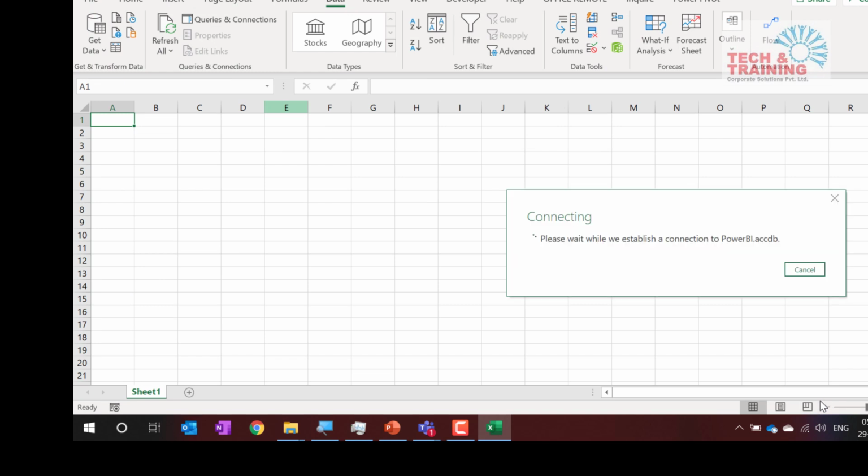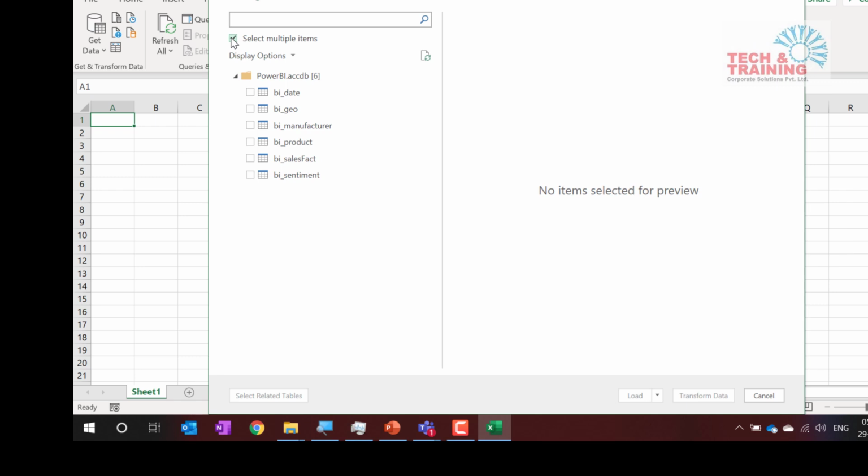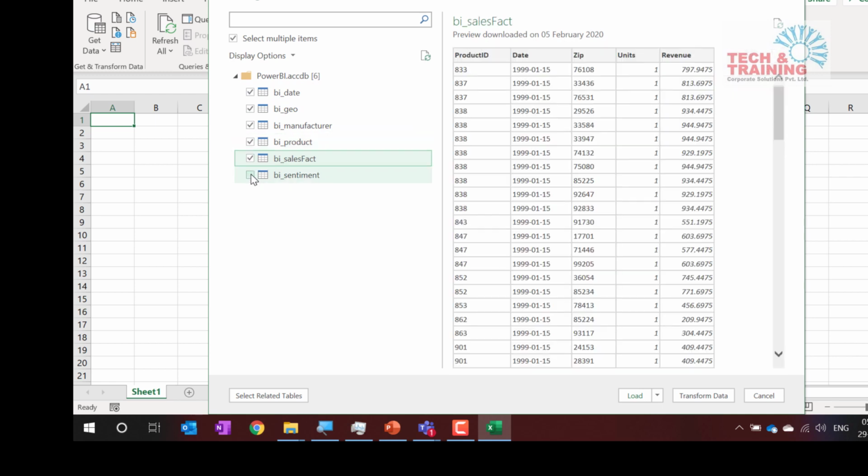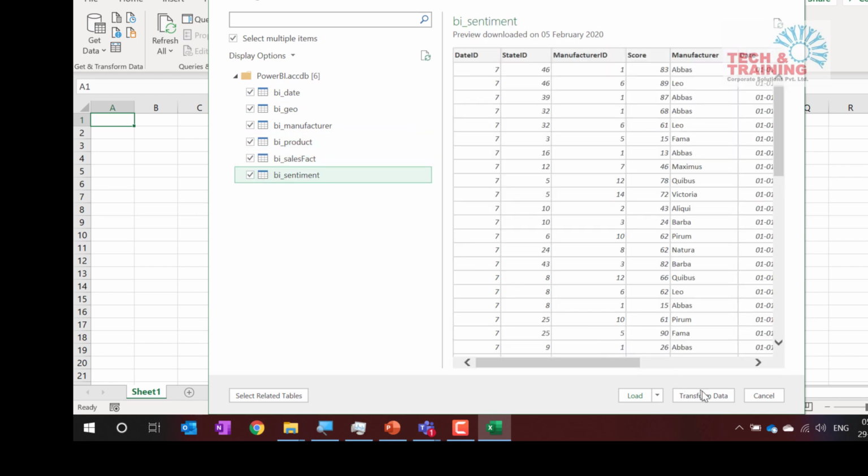Now let's take a look at the data. Here I have Select Multiple Items. These are nothing but tables. In Excel we have multiple sheets within the same Excel file, but in Access we have multiple tables. So I check all of these tables at the same time. Now I need not transform the data because I do not want to play around with or mash this data. I just want to load this data in Power Pivot. So I'll click on Load, but I'll not directly click on Load. I'll click on Load To.